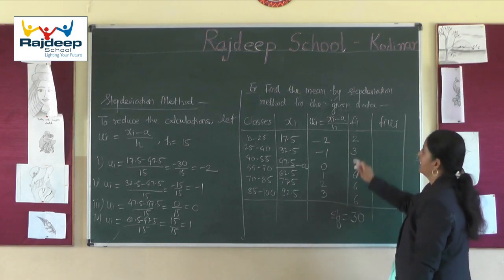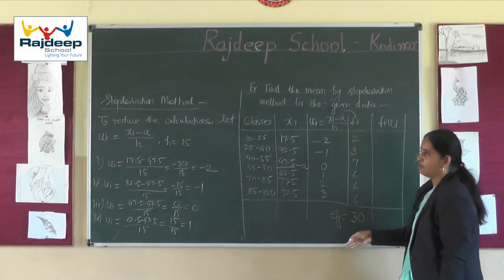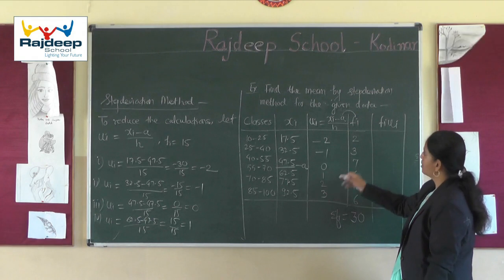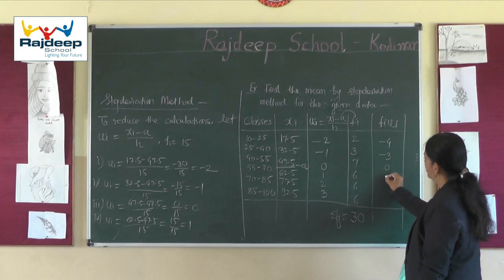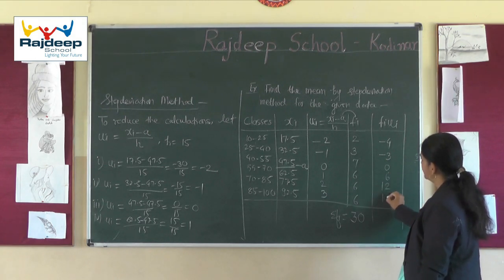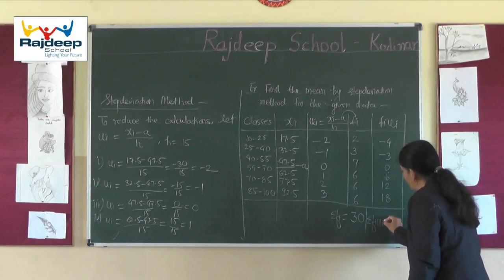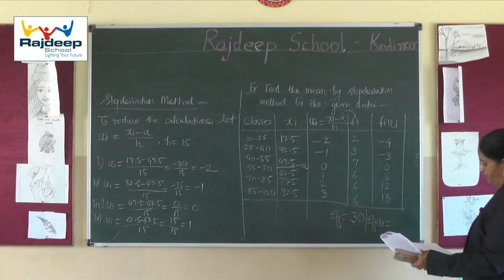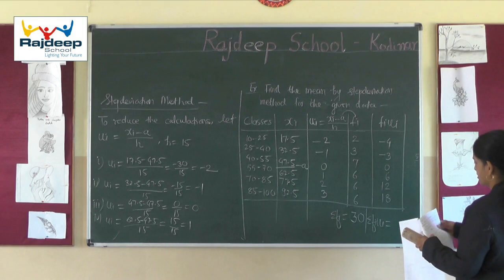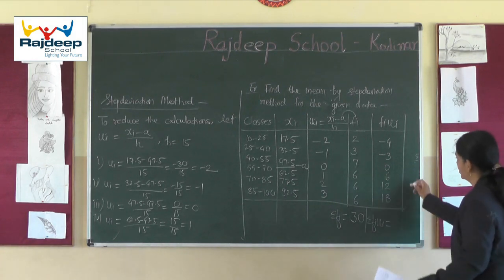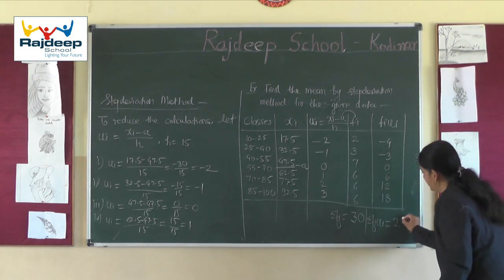So these are our ui's, and sigma fi as usual we have calculated before, it is 30, and now we have to take the product of these two. So if you observe now, the calculation is reduced too much. The first value is minus 4, then minus 3, 0, 6, 12 and 18. So we have to calculate sigma fi ui here, and it will be 18 plus 12 plus 6, which is 36 positive, and 36 minus 7 gives 29.